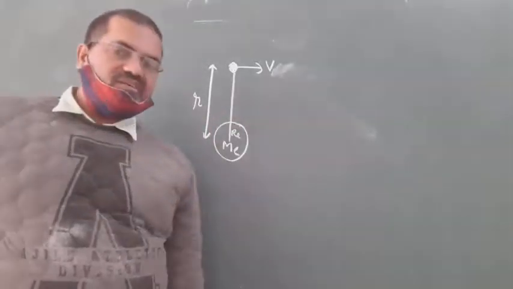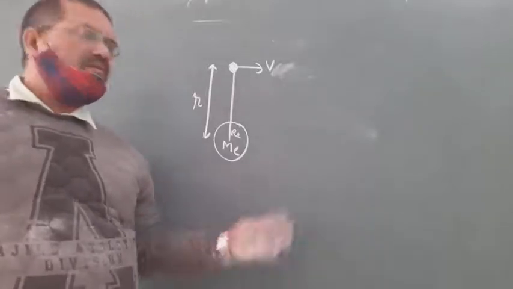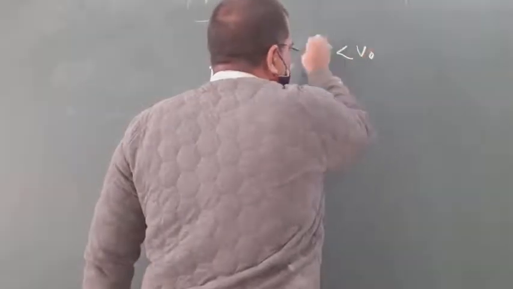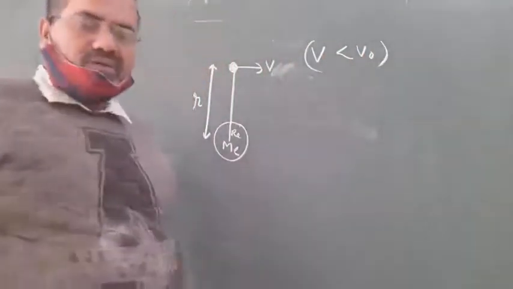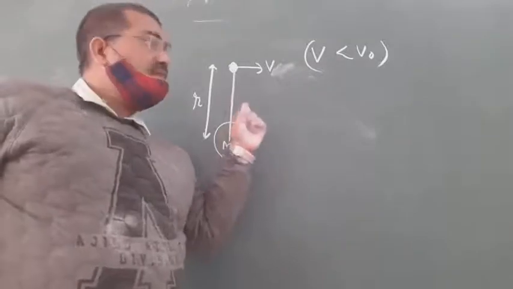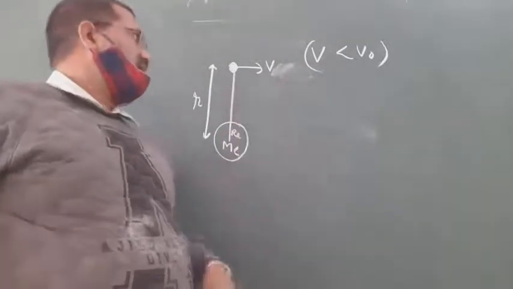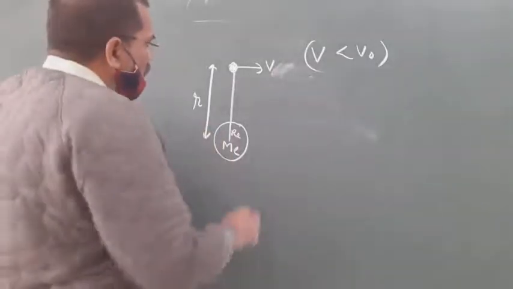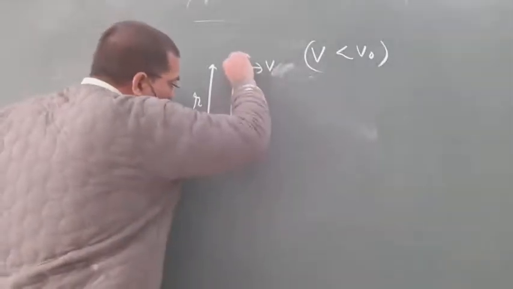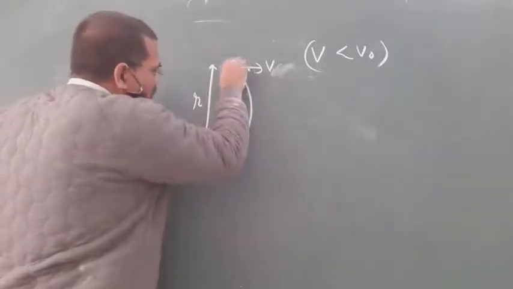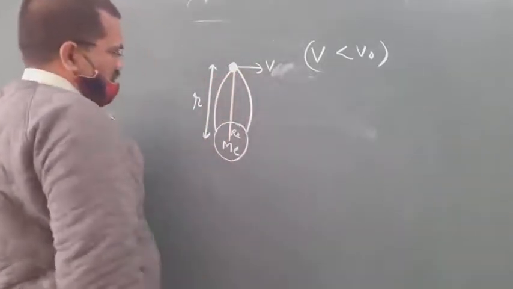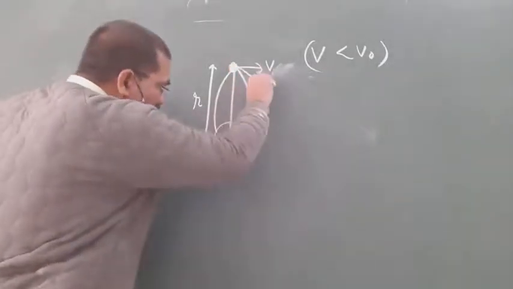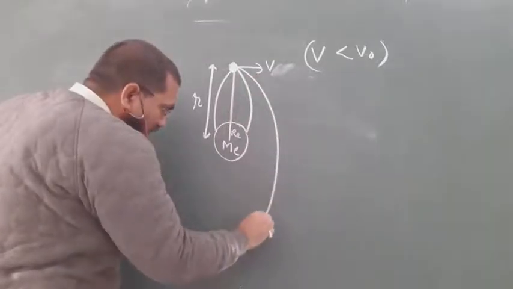Then what is the effect if the velocity is variable, like v is less than v naught? If the velocity of the satellite is less than the orbital speed of the satellite, then what will happen? Let's see. The satellite will fall like that, or like that.